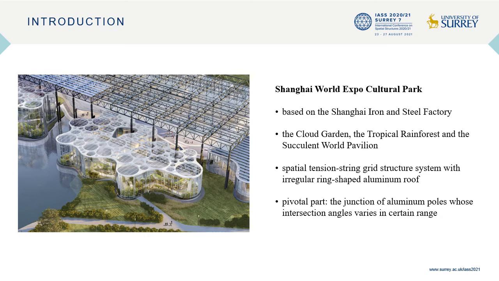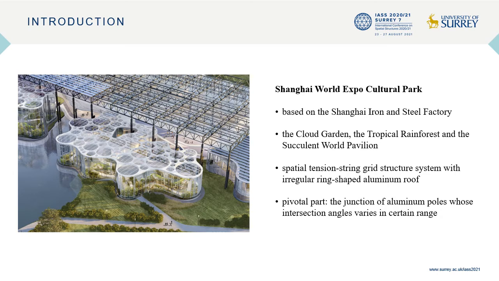First, the introduction. The project is located in the planned Shanghai World Expo Cultural Park, and the greenhouse garden is constructed on the basis of the original structure of the Shanghai Iron and Steel Factory. The greenhouse garden adheres to the construction concept of green and low carbon. We will run with the old factory building.